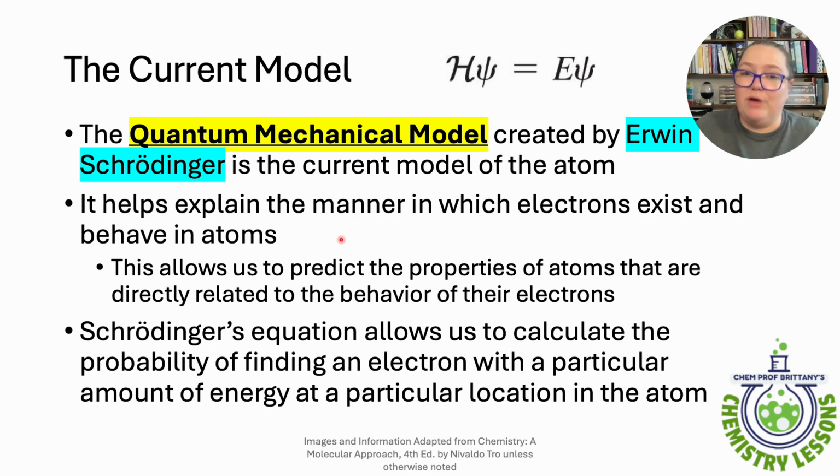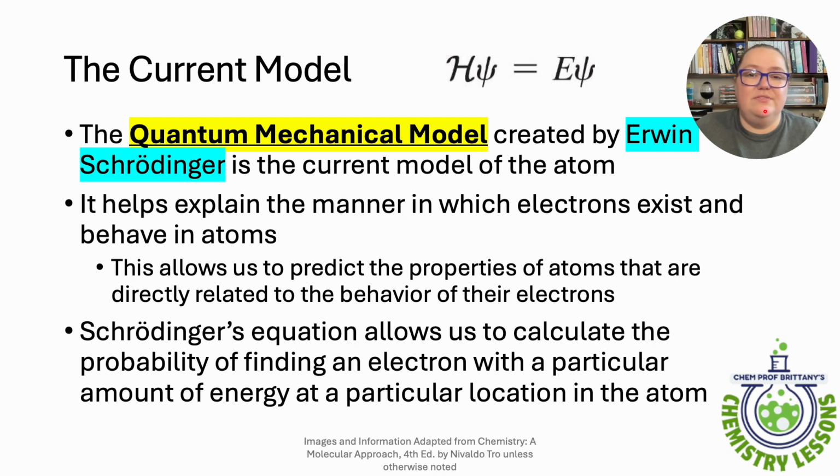It helps us predict properties of atoms that are directly related to the behavior of their electrons, and his equation is literally just a probability equation. It helps us find the probability of finding an electron right here at any given point in time. It does not say that there's a specific path or anything like that. It's more than that. And again, this is something that comes up later in the course.